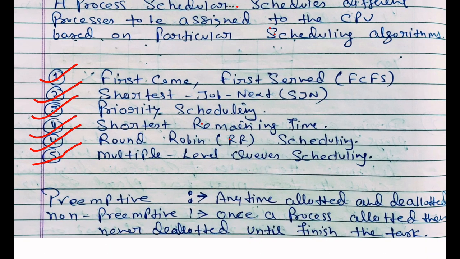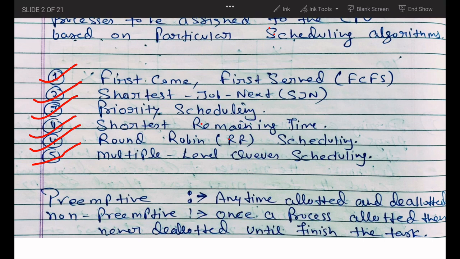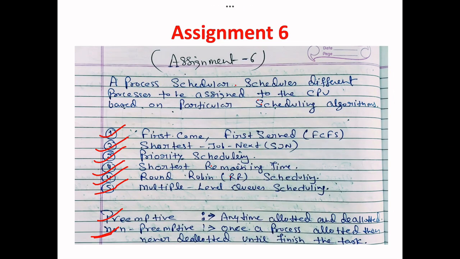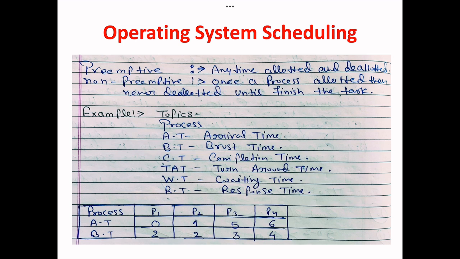You should also know what is preemptive and what is non-preemptive. Preemptive means you can allocate the process or deallocate the process anytime, depending on the condition. And non-preemptive means once the process has been allocated, then in any condition you cannot deallocate. That is the real meaning of preemptive and non-preemptive.